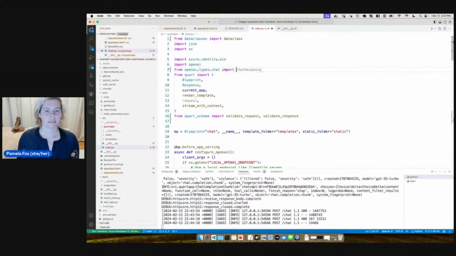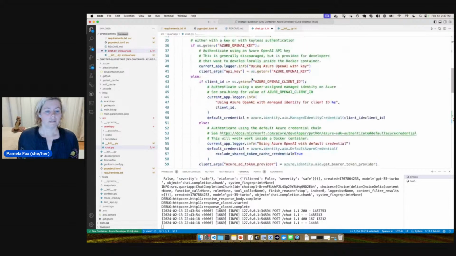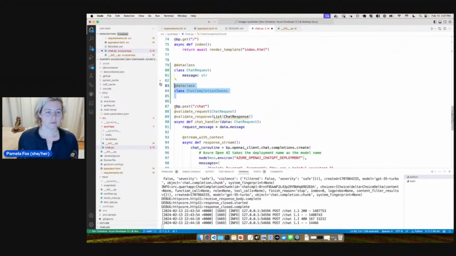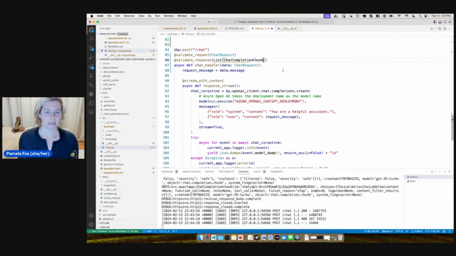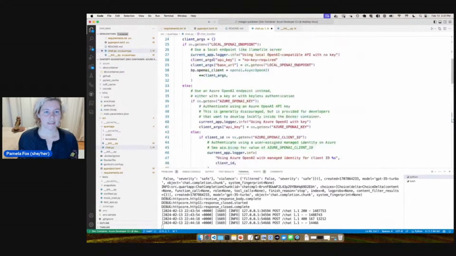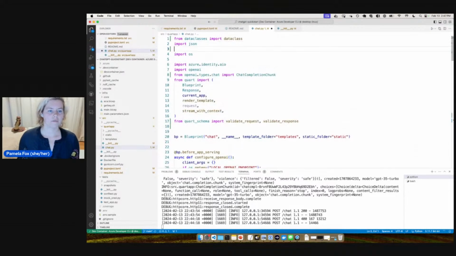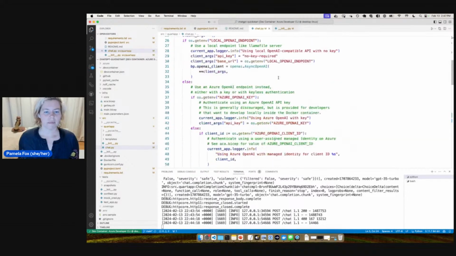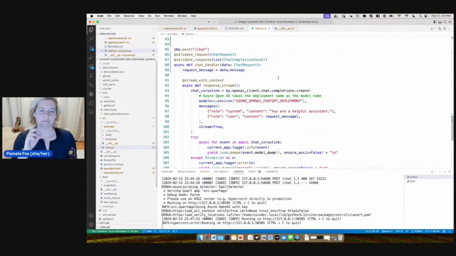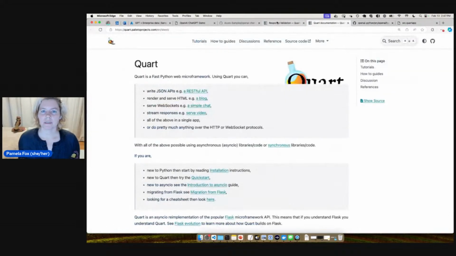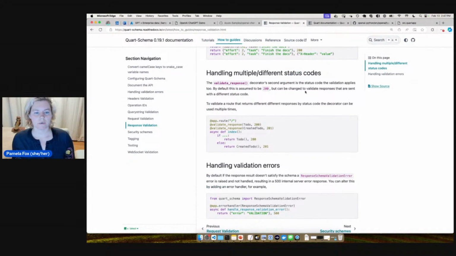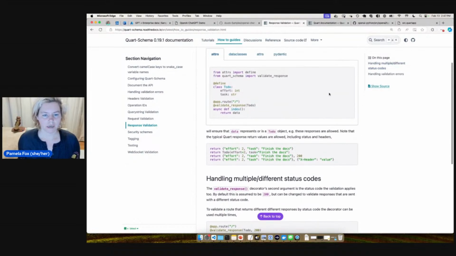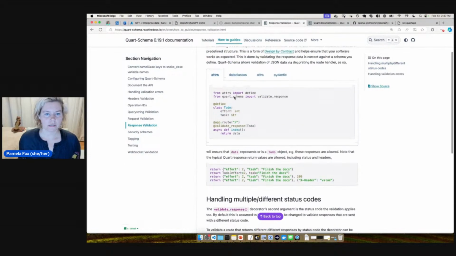And import ChatCompletionChunk. Okay, so what we give back is basically a list of those chunks, but it's not quite a list. It's really a stream. So I don't think it's going to validate it correctly. So let's just read a little bit more about response validation. So we say, okay, the response should look like that.